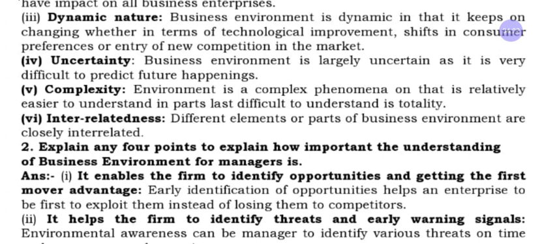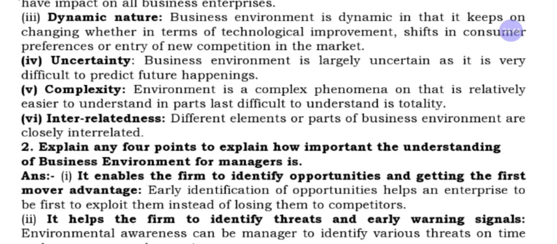It may be the factor of competition. It is called dynamic nature. In simple, you can write that business environment has a dynamic nature. It keeps on changing. It may be due to technological factors or competition in the market.